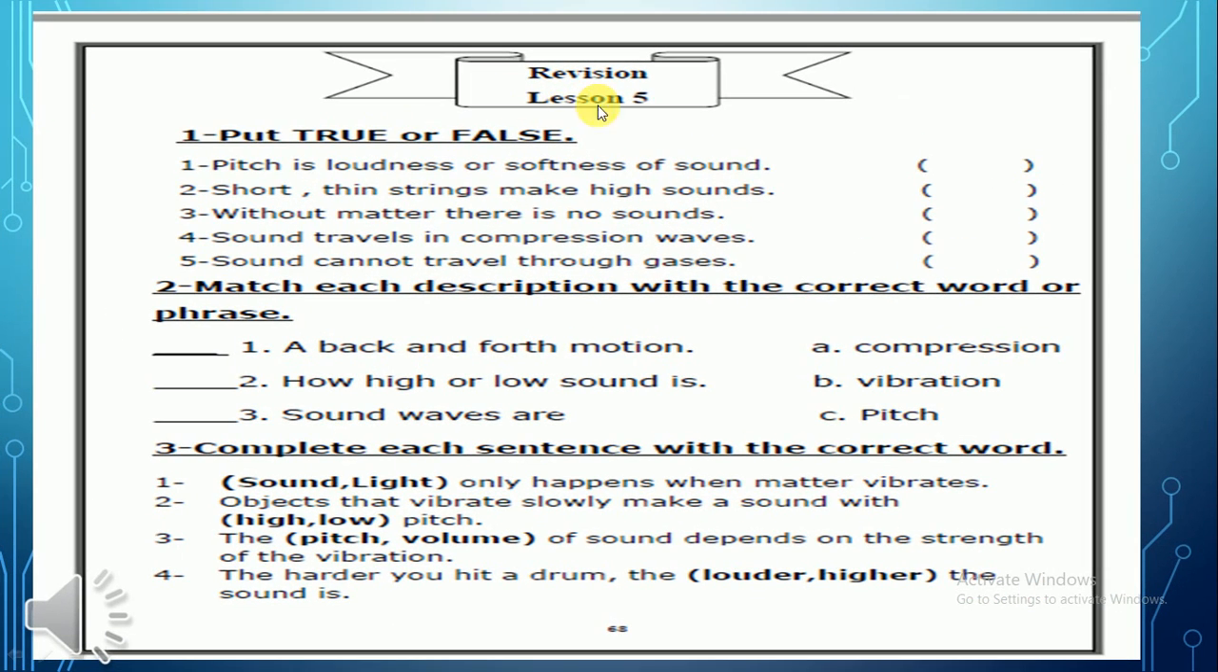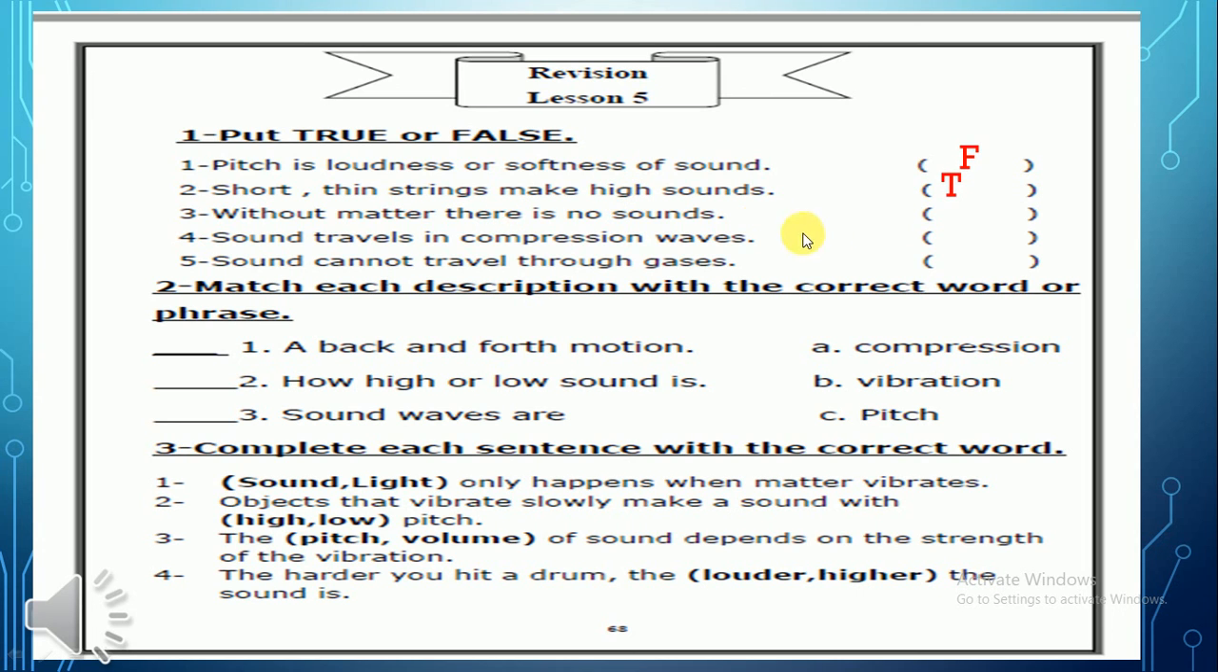Okay, so this is page 68, and let's answer some questions together. We need to put true or false. Pitch is loudness or softness of sound. False. Excellent, because pitch is how high or low sound is. Short, thin strings make high sounds. Okay, let's think together. Short, thin strings vibrate quickly and make sounds with high frequency. So they are high pitch sound.